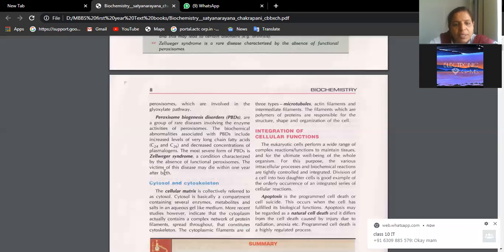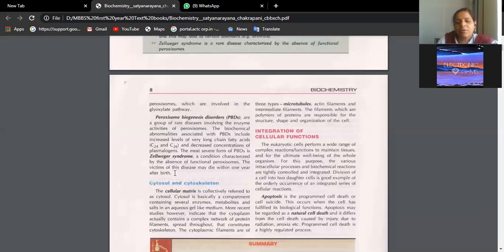Okay, the victims of this disease may die within 1 year after birth. That means detoxification is not happening, antioxidants are not being produced and the free radicals are killing our cells and the person will die within 1 year. So that condition is called Zellweger syndrome. It's only a 3 marks question.